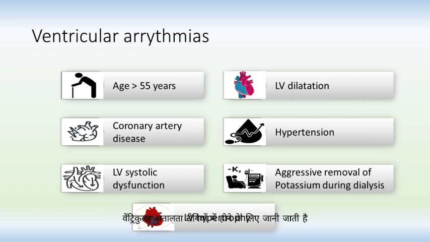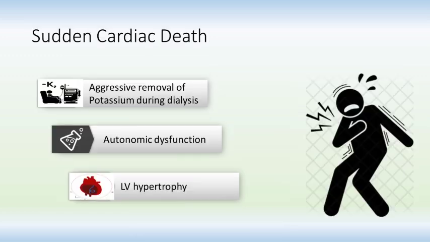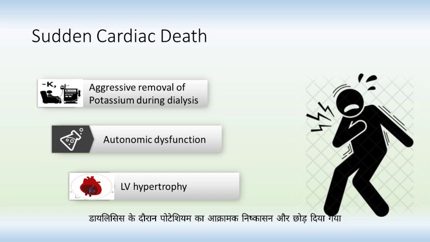Ventricular arrhythmias are known to occur in patients of age more than 55 years with pre-existing left ventricular hypertrophy, systolic dysfunction or dilatation, hypertension, coronary artery disease, and last but not the least, aggressive removal of potassium during dialysis. Hence, it is recommended that the rule of 7 should be applied to patients of hyperkalemia, in which the sum of dialysate potassium and serum potassium should be equal to 7. Sudden cardiac death may occur if there is aggressive removal of potassium during dialysis and left ventricular hypertrophy or autonomic dysfunction.